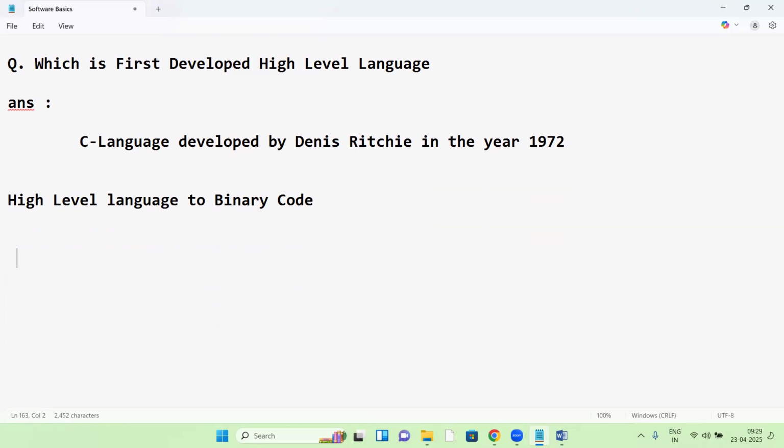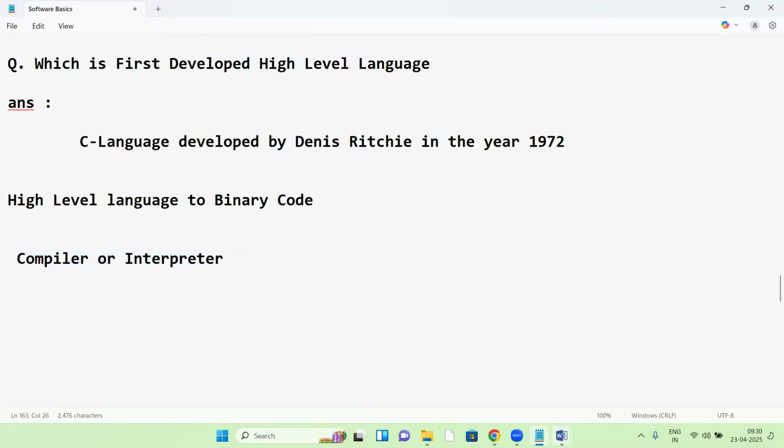Yes, compiler, correct. Either compiler or interpreter will convert from high level language to binary code. So our next topic is about compiler and interpreter.